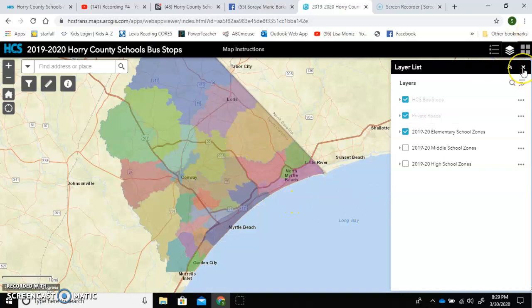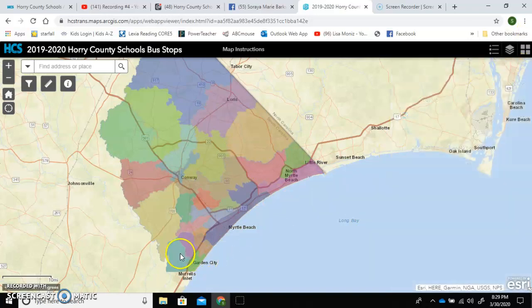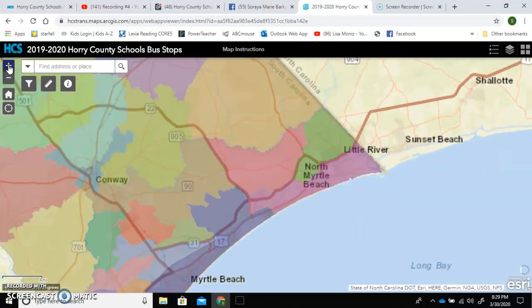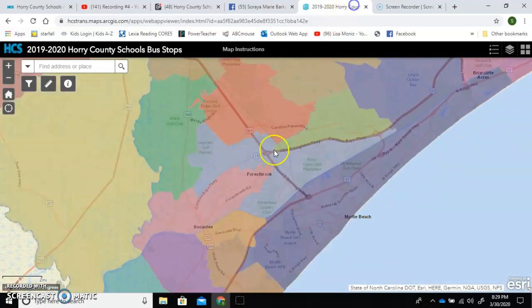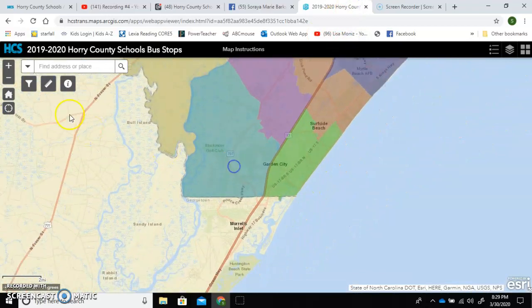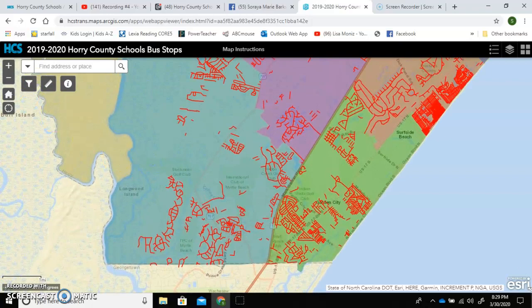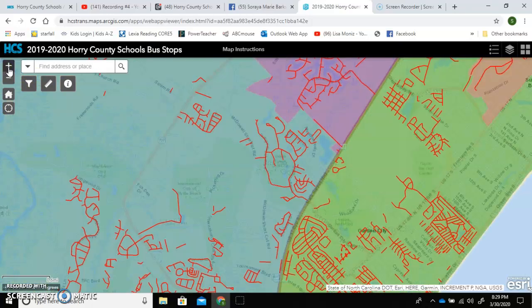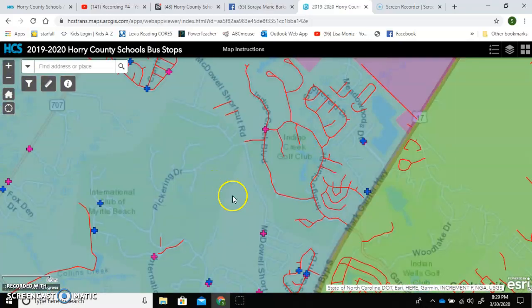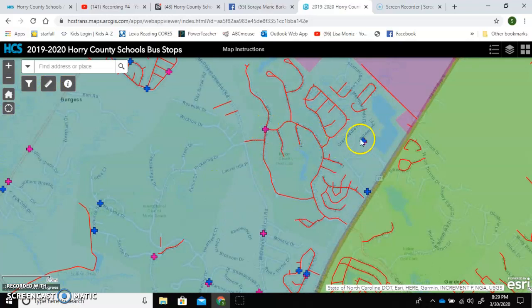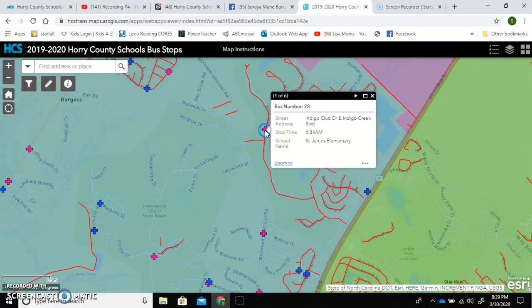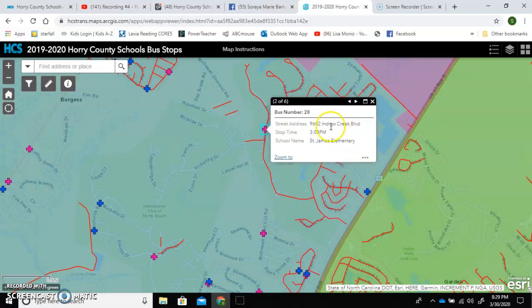So obviously we are on the very bottom, and so you just zoom in, and go in here and zoom some more. And this is what I used to figure out where we were going to go. When you get really close, you'll see these pluses in pink or blue, and when you click on them, this is the AM, and if you just keep clicking through, it'll tell you the PM, but it tells you the name of where the stop actually is.